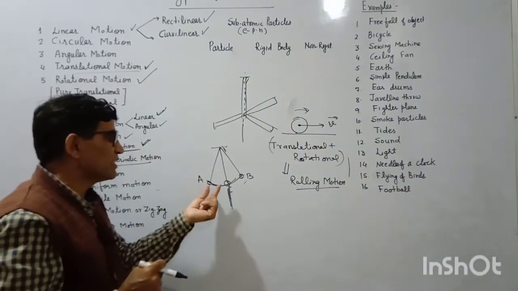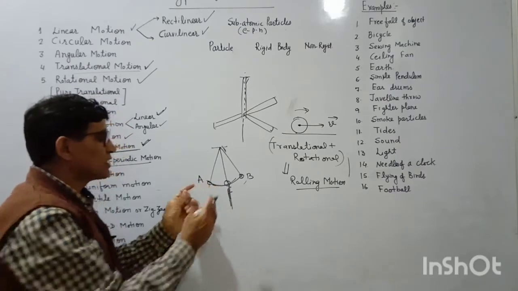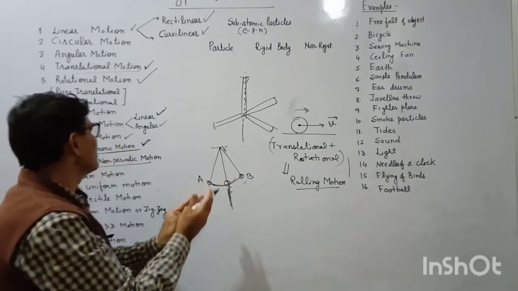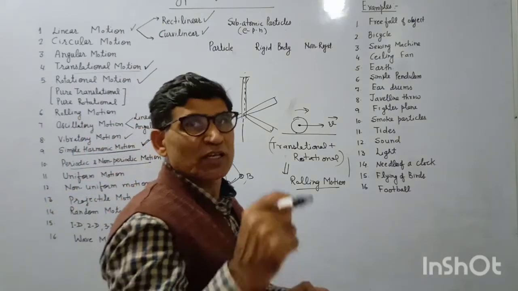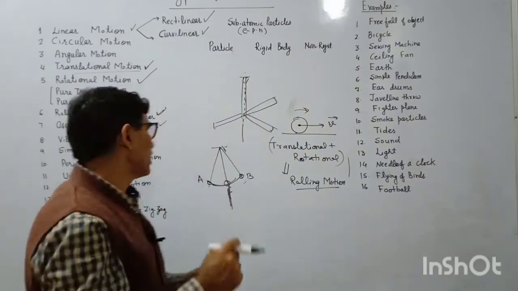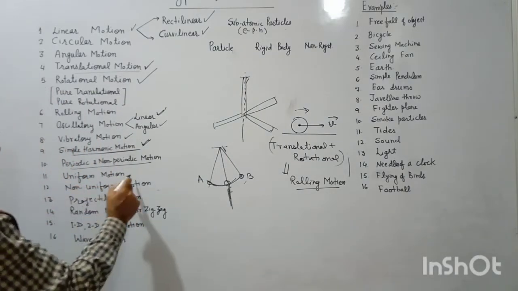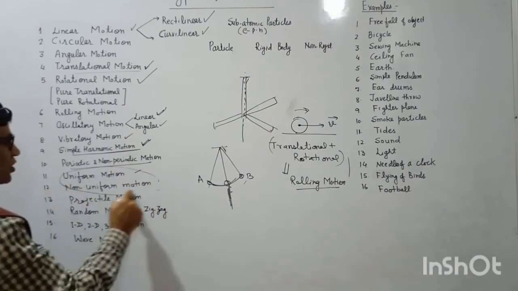Its frequency does not change and its time period is fixed for one vibration, and it is the best example for periodic, oscillatory and simple harmonic motion. Next is uniform motion or non-uniform motion.